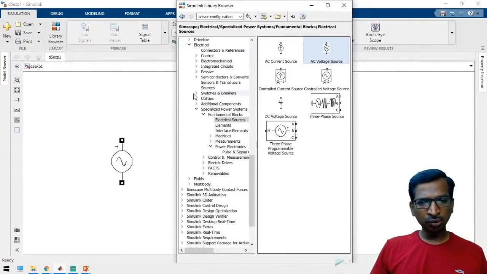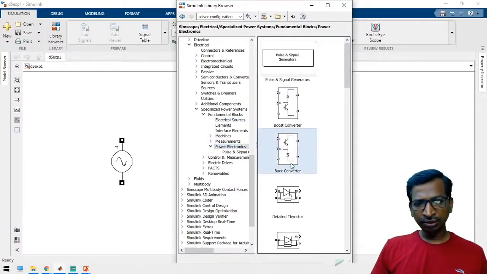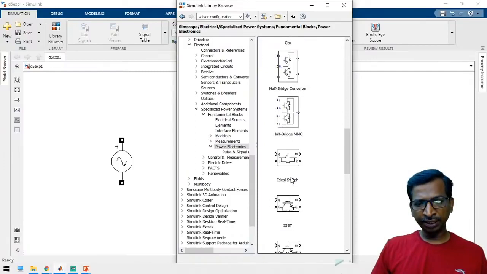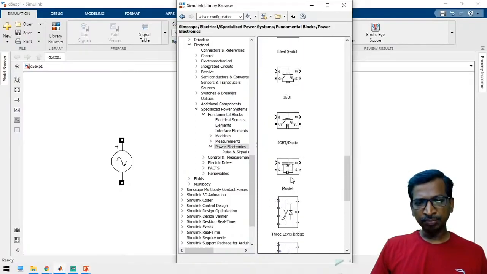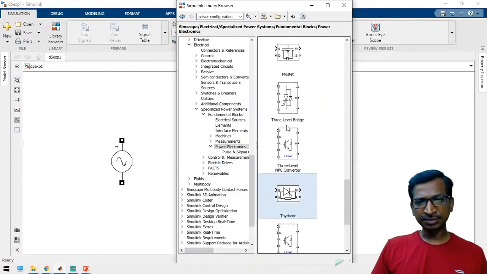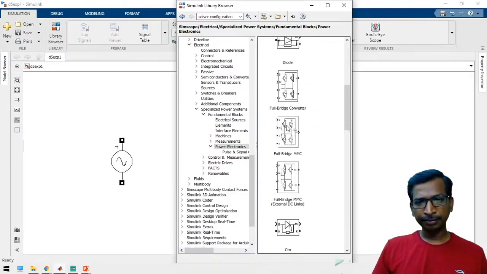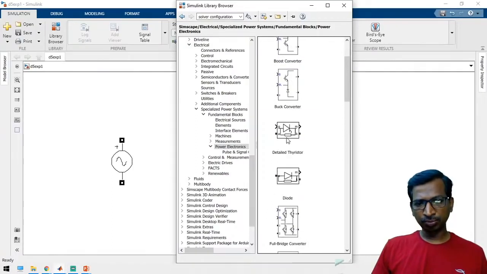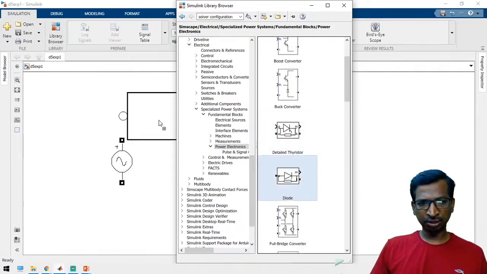Again go to the library browser, fundamental, and then select power electronics. Here in power electronics, you can get all the components: diodes, GTO, ideal switch, IGBT, MOSFET. All the components you can get. See here the thyristor and detailed thyristor. So the diode component, yeah. Just take this diode component.